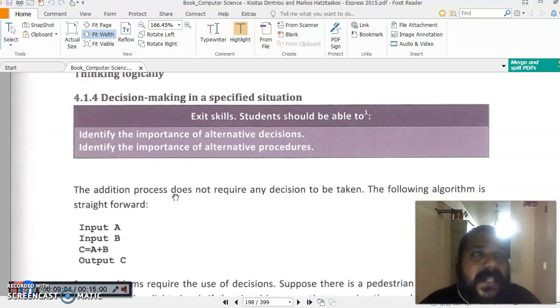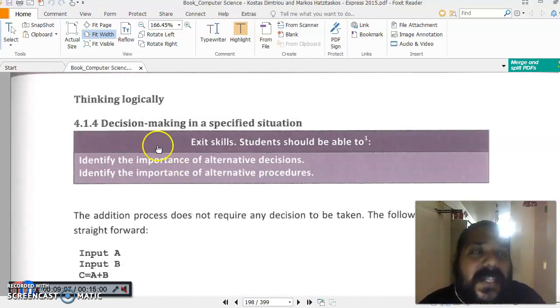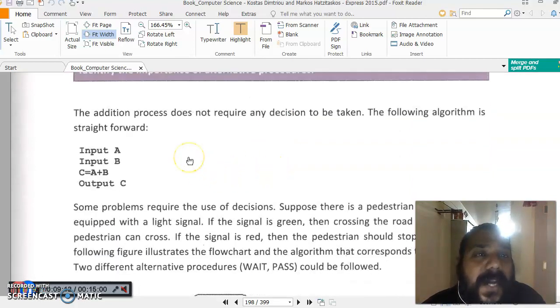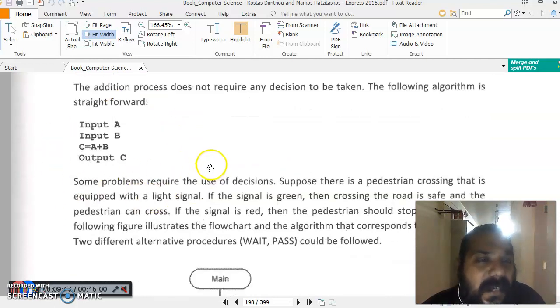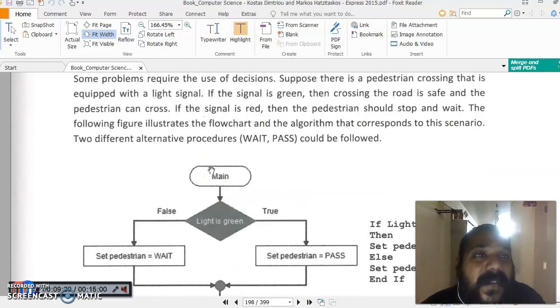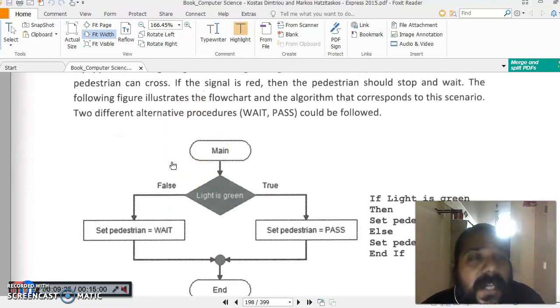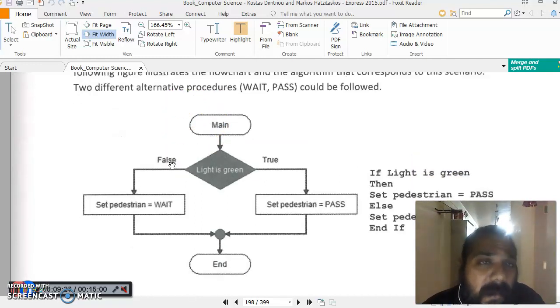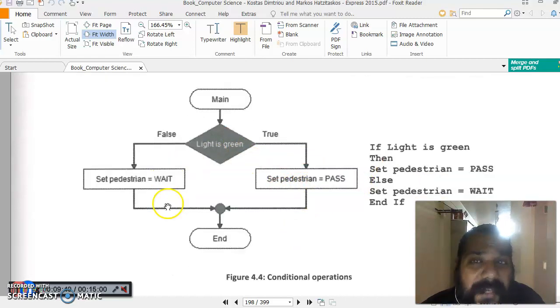Now second is thinking logically. Here we are supposed to take decisions in a specified situation. For example, if you want to add two numbers, there is no decision to be taken. It can be done directly because it's a straightforward problem. Now let's say we are standing at a zebra crossing and we need to cross a road, following the traffic light rule. Then we can only cross when the light is green. So I have a condition that the light is green. If it is true, then set pedestrian pass, they can go. If it is not, then they need to wait.